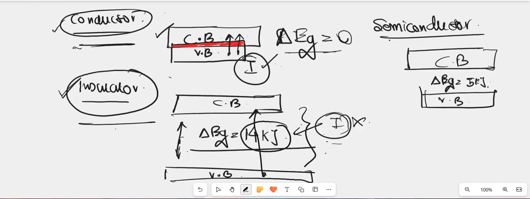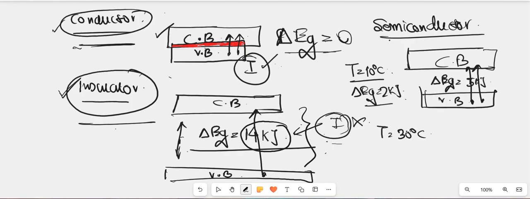So what happens in this scenario? Depending upon the external conditions, it will sometimes act as a conductor and sometimes as an insulator. Suppose at T equal to 10 degrees centigrade, the energy gap reduces to 2 kilojoule. During that time the energy gap decreases and we can easily excite the electrons from the valence band to the conduction band by application of energy. But for example, if T is equal to 30 degrees centigrade, the energy gap increases to 20 kilojoule, so the band gap increases.